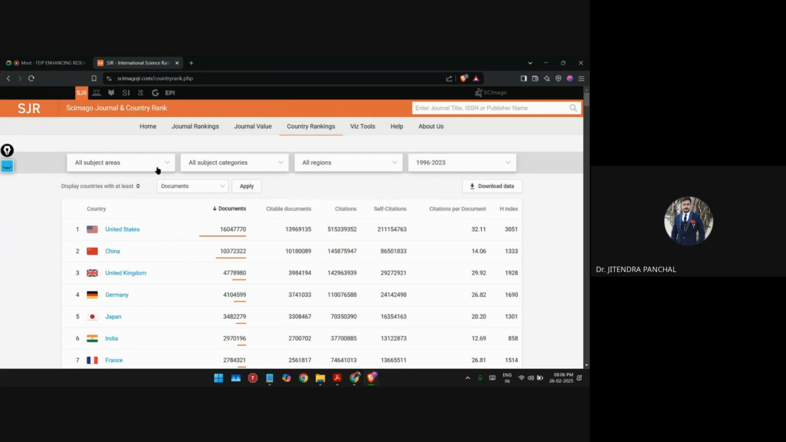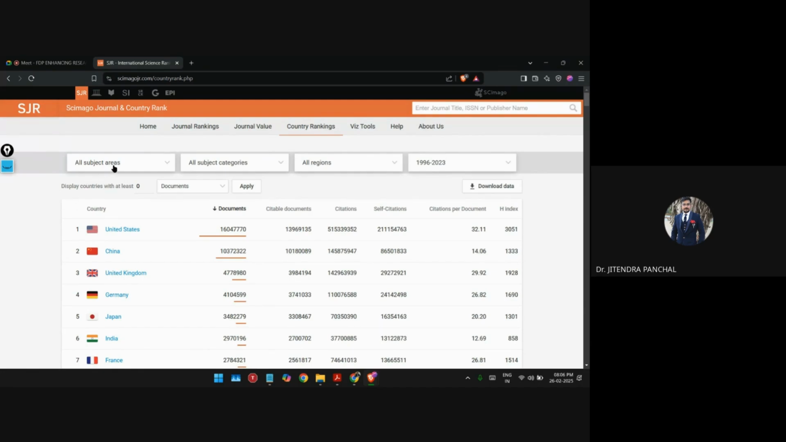Now here on the top side, you can see all the subject areas. Then all subject categories are given. All regions are also given, and here the specific duration is given for the country ranking. The duration is, by default, given as 1996 to 2023. Is this clear to everyone?